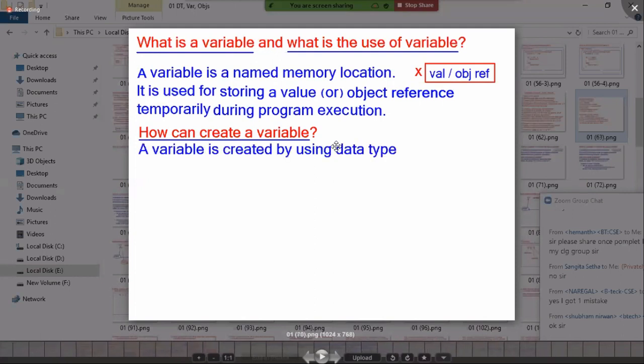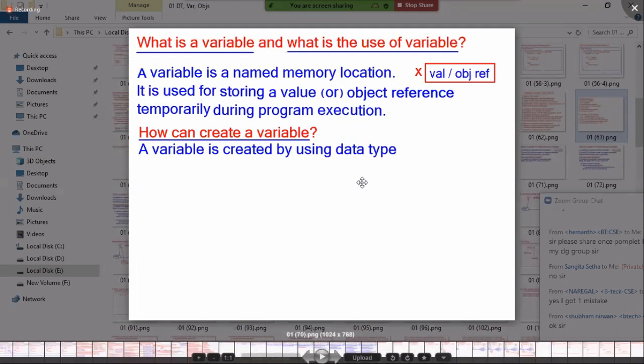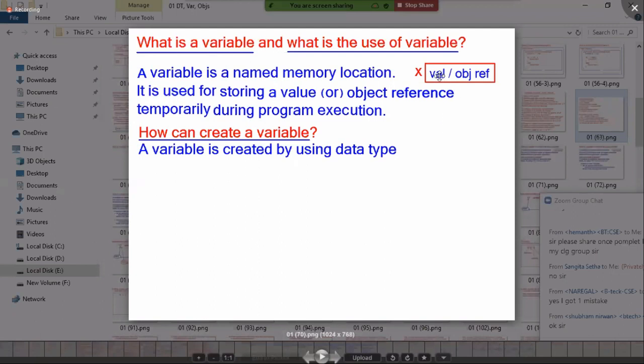How can we create a variable? A variable is created by using data type. Which data type? Again, I have 2 data types. A variable can be created by using primitive data type, or also can be created by using reference data type. Primitive data type is used for creating a variable for storing value. Reference data type is used for creating a variable, not for storing value, but for storing object reference. So repeating once again, if you want to store a value or object reference, I must create 2 variables, primitive variable and reference variable.